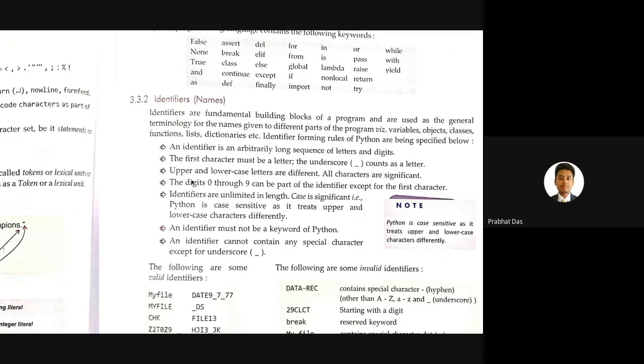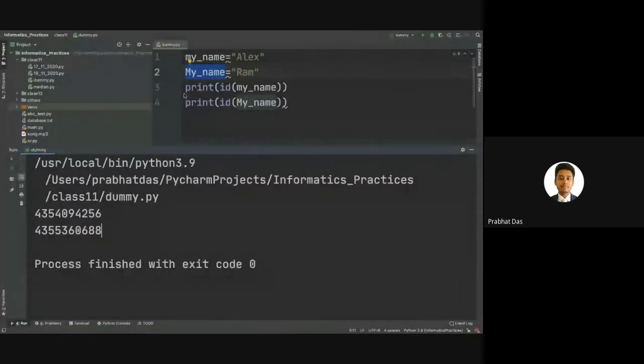Now the next rule: the digits 0 through 9 can be part of the identifier except for the first character. It means that we can use numerical values to name the identifiers, but we cannot begin the name of an identifier with numerical values. For instance, you can see that if I need to have 1myname, this is not possible. But if I have myname1, this is acceptable.